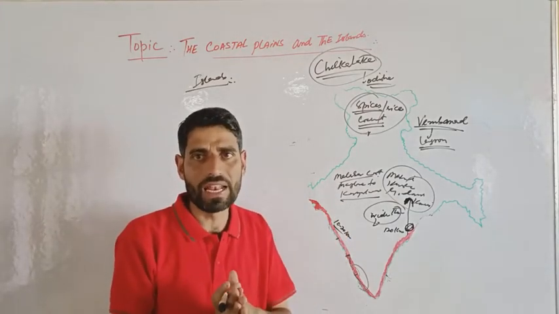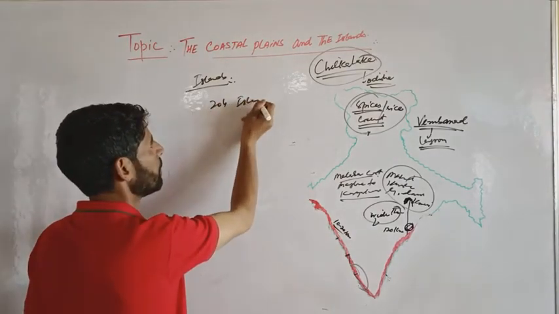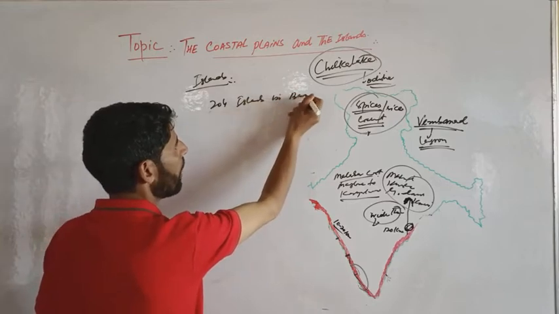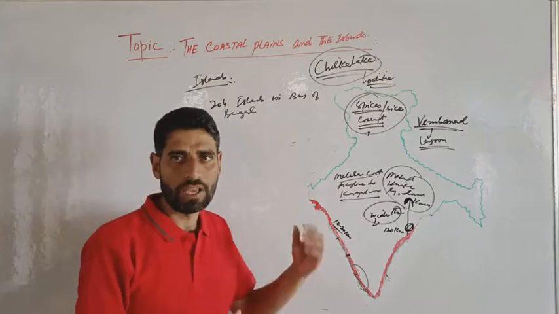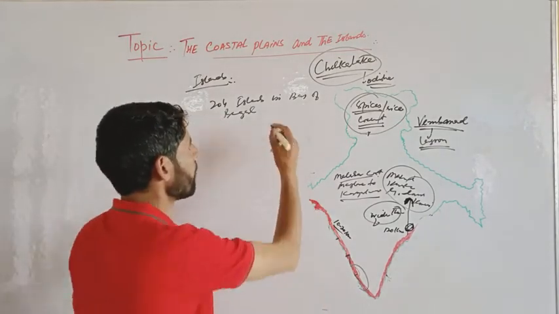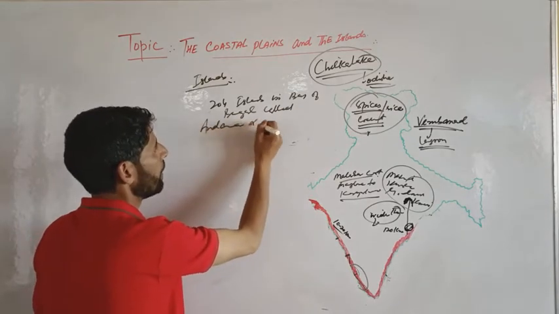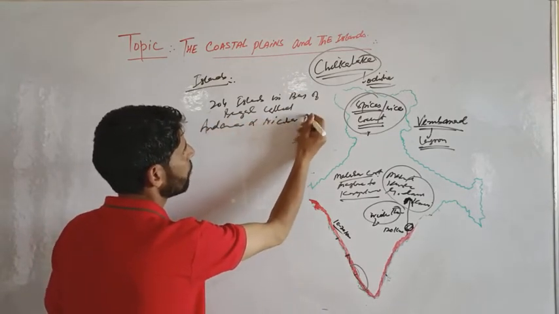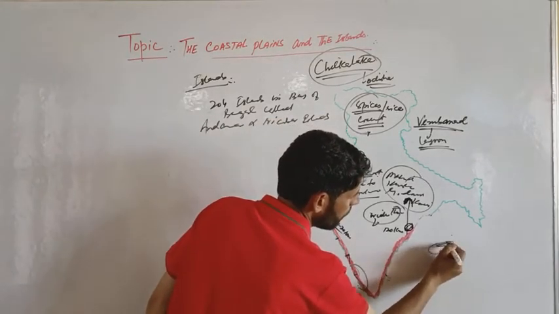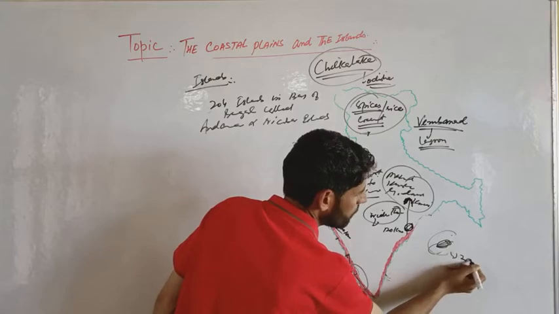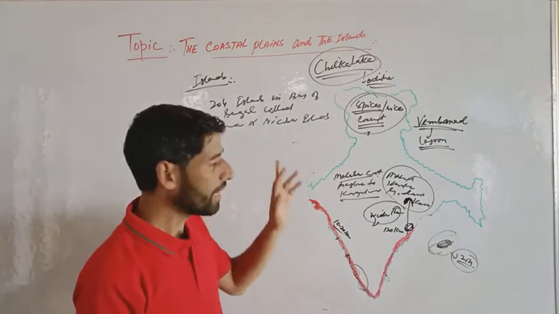There are 204 islands in Bay of Bengal, called Andaman and Nicobar Islands. Remember, 204 islands in Bay of Bengal are known as Andaman and Nicobar Islands.